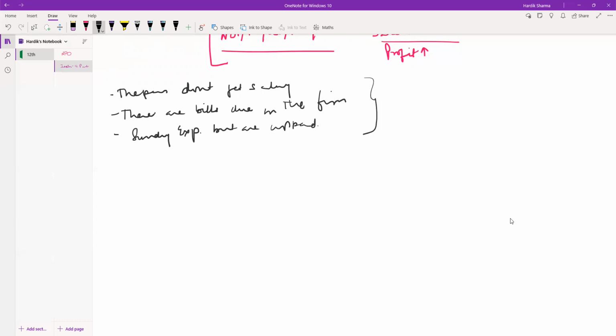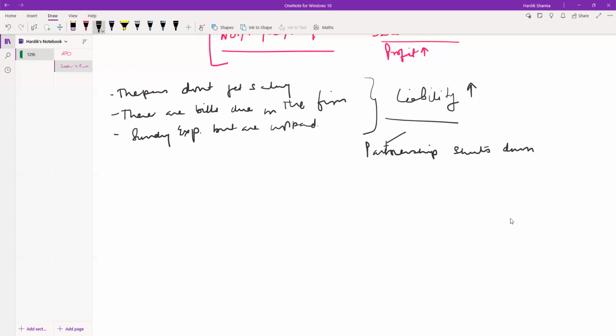The liability keeps on mounting, increasing day by day. When the liability is increasing day by day, there will be a situation where the partnership needs to shut down, because the partnership is not able to survive in such an environment.